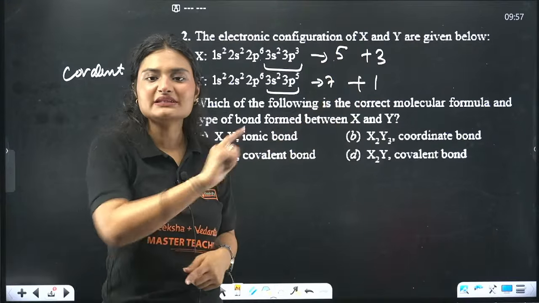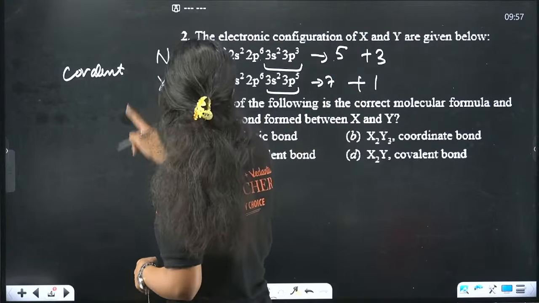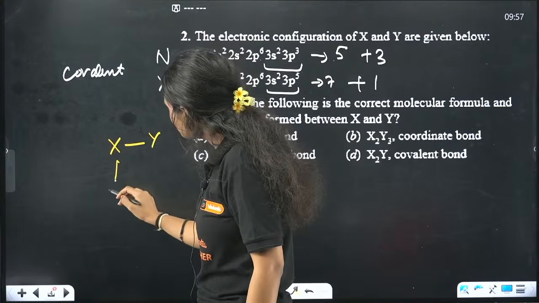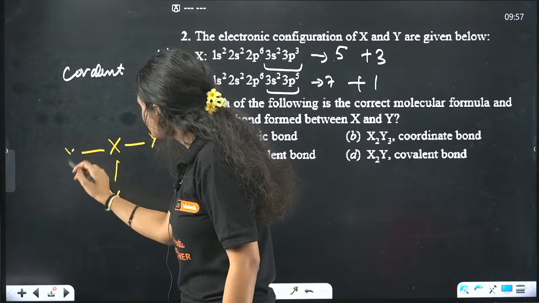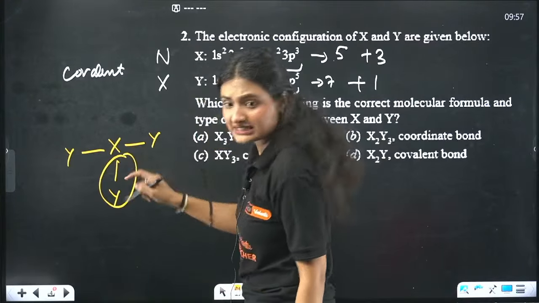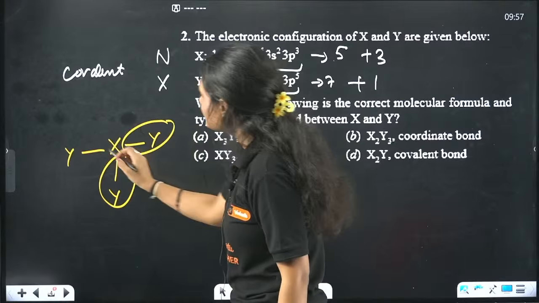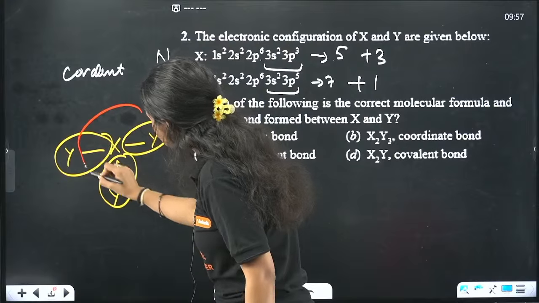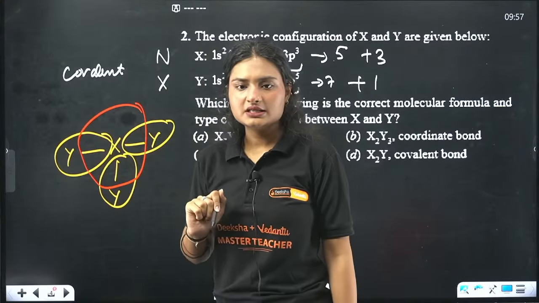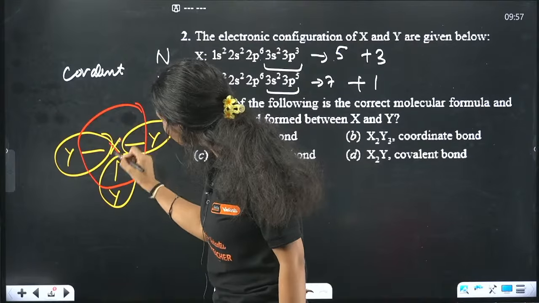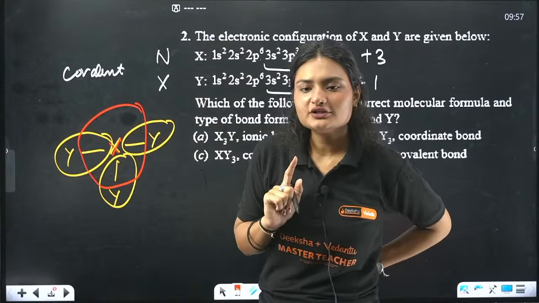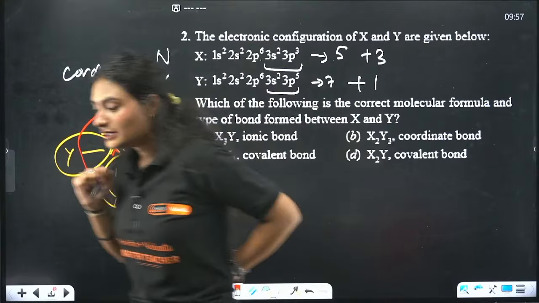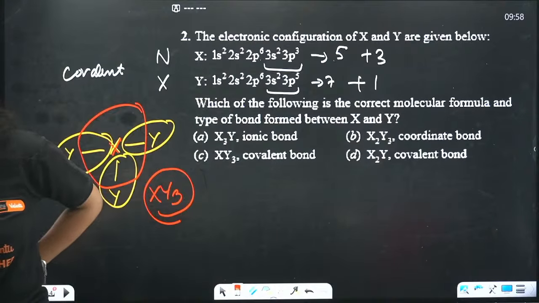That means there will be 3 Y. So X is there, and then this X will form a bond with Y, Y and Y. In this way, the octet of each Y is complete, and the octet of X in between is also complete. So what is the molecular formula now? XY3, and the bond formed is a covalent bond.